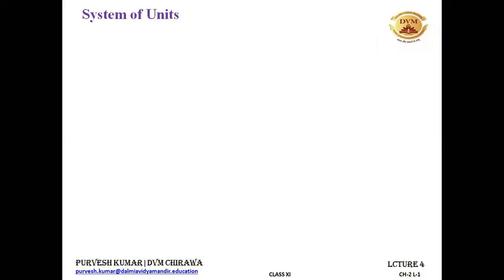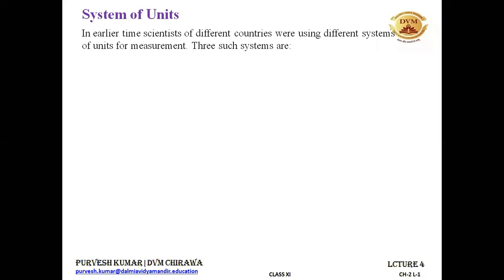Now let's learn something about the system of units. So in earlier times, the scientists used to measure the quantities with different systems, but now we are measuring only in the SI system. But earlier we used to measure the physical quantities by using different units in different countries. So let's have a glimpse of those systems.